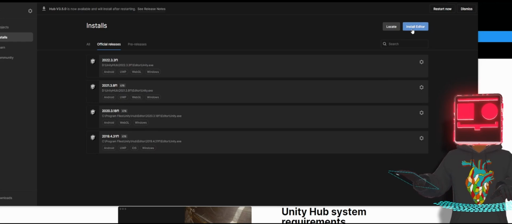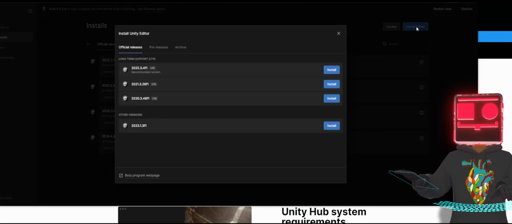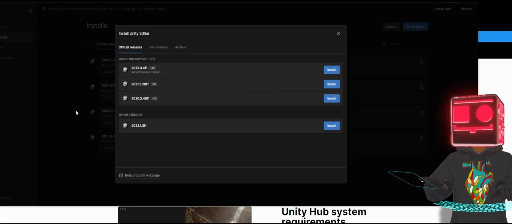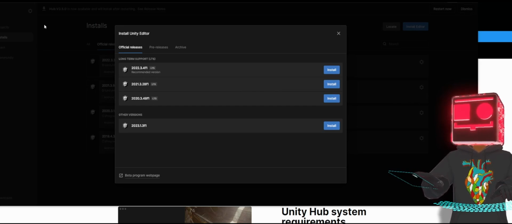So for you to install a new one, you need to come to install editor, right? Please make sure that you have an account with Unity so that you can log in here, and that account would give you the license that you can enable to actually access this. So from here, because this is the latest one, I would recommend downloading 2.3.4 LTS.